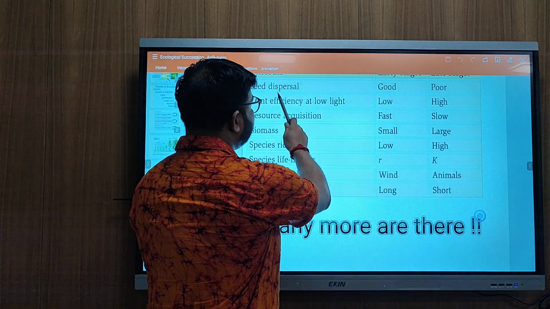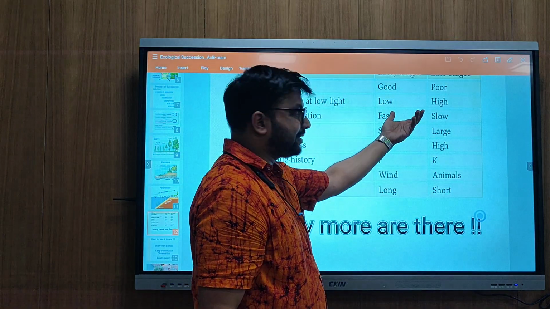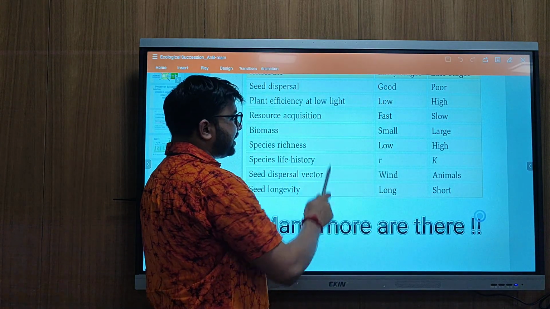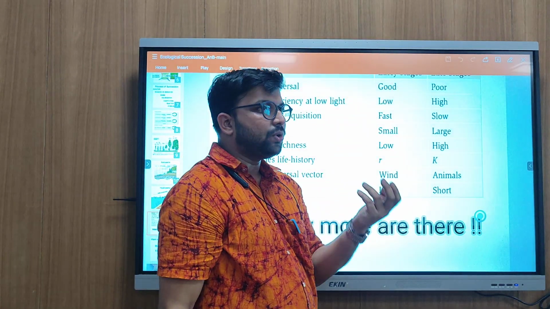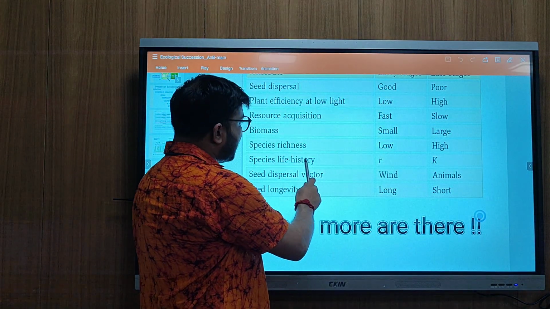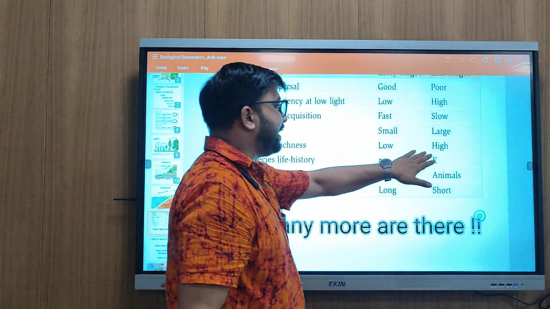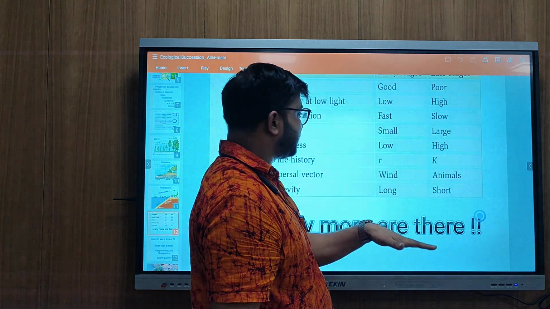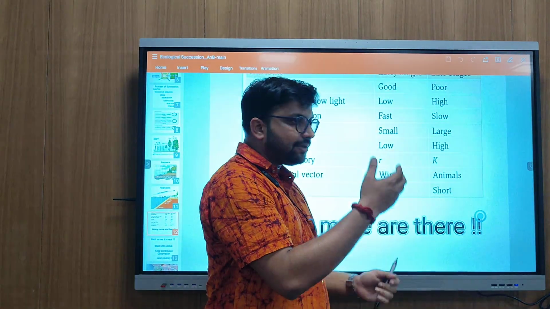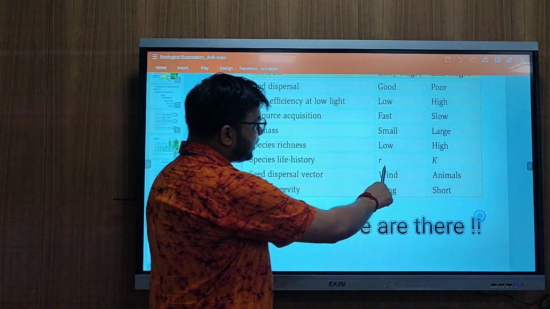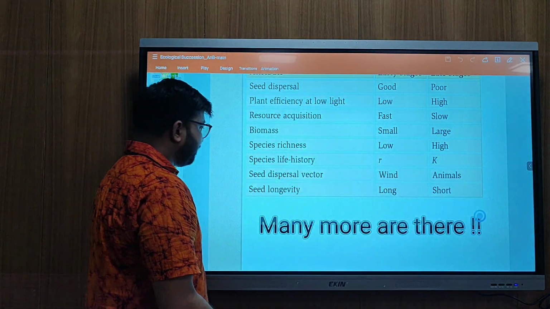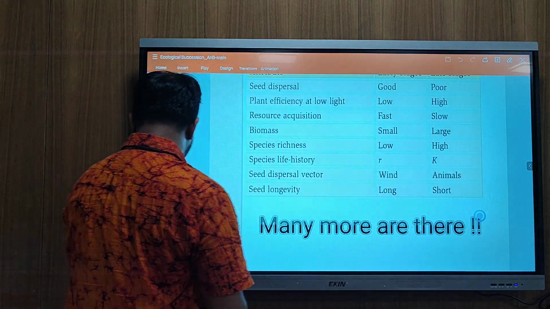We can see here the seed dispersal, and you can solve it by your common sense also. Seed dispersal: good, poor. Plant efficiency at low light: low, high. Resource acquisition: fast, because the pioneer community's resource need is very low, so it uses the resource very fast. Species life history: r and K. R-selected species basically have a short lifespan and they flourish so fast, and K-selected ones have a longer lifespan and they grow slowly. These r-selected species show exponential growth and K-selected species show logistic growth. So these are the differences between these two.